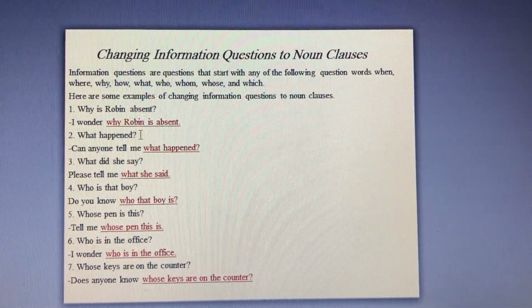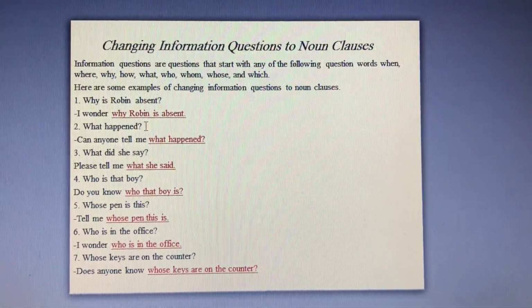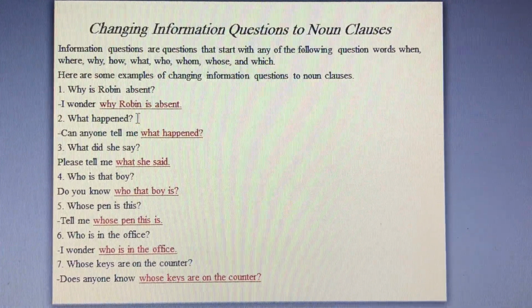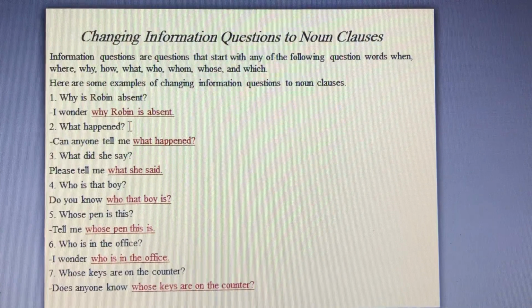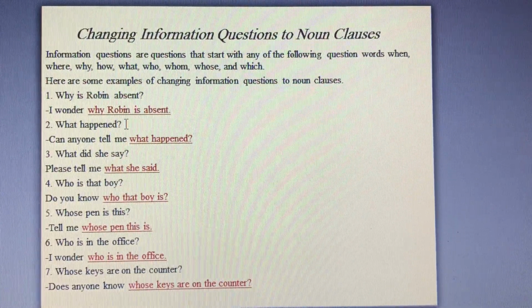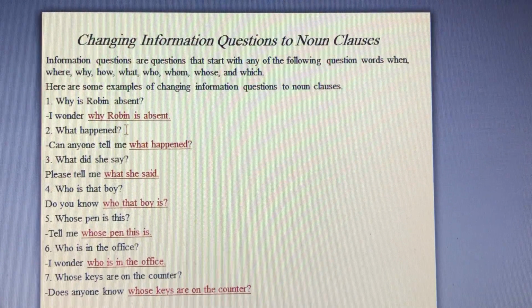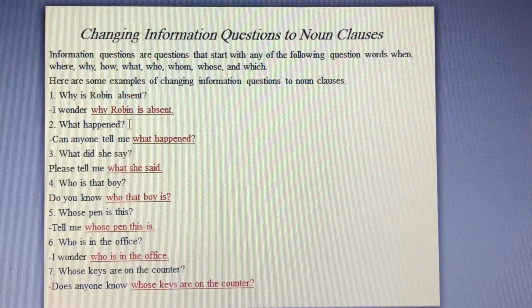Changing information questions to noun clauses. Information questions are questions that start with any of the following question words: when, where, why, how, what, who, whom, whose, and which. Here are some examples of changing information questions to noun clauses. Number 1, why is Robin absent?